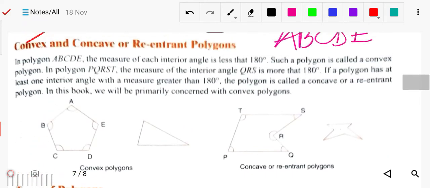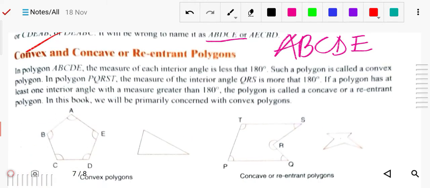So what is that? Convex is nothing but, in the convex polygon, the interior angle should be less than 180 degrees.